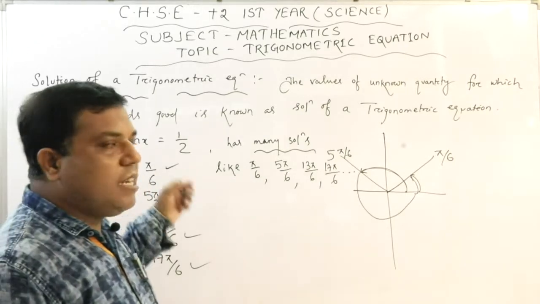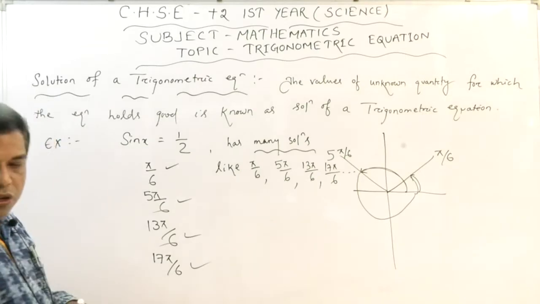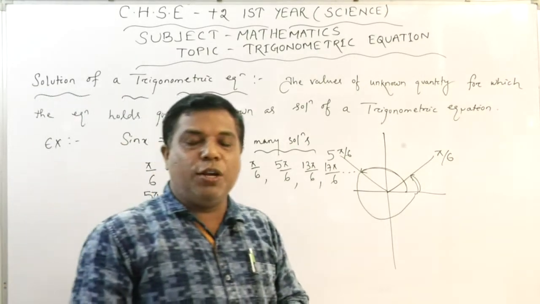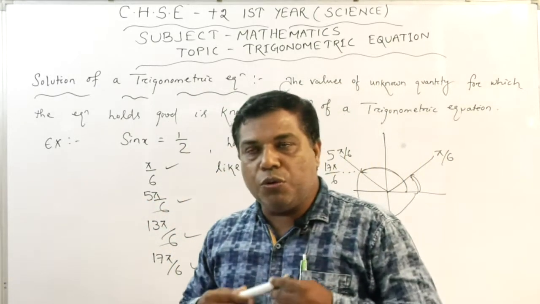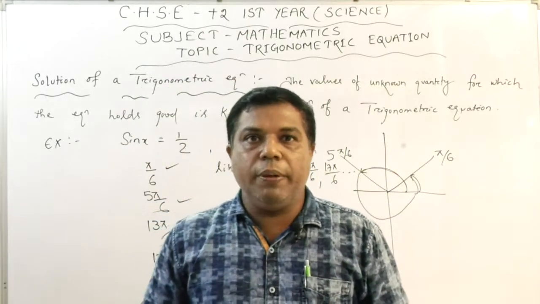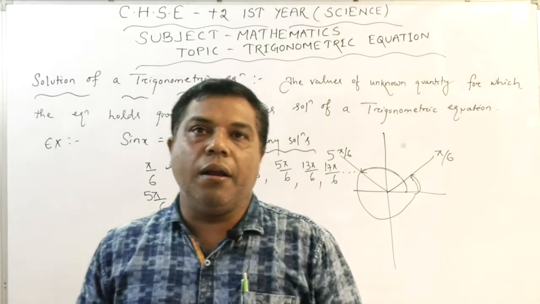So one thing is clear, that a trigonometric equation has how many solutions. If somebody asks you how many solutions, you can say that if the solution exists, it may not exist, but if it is existing, then it is many in number.